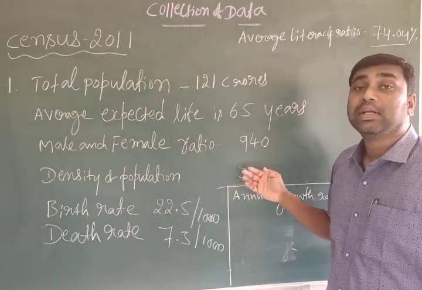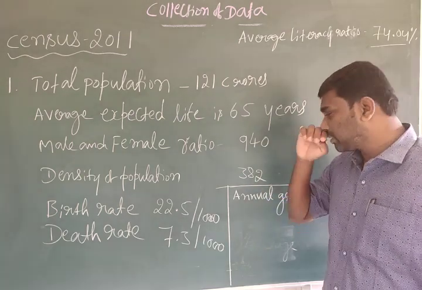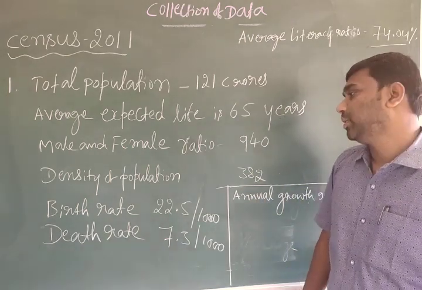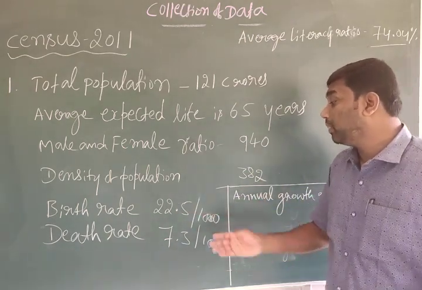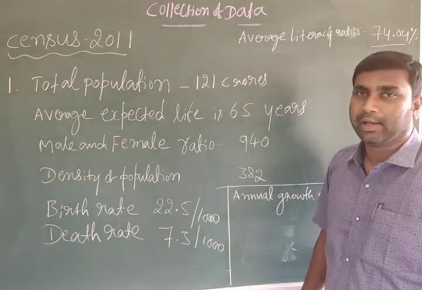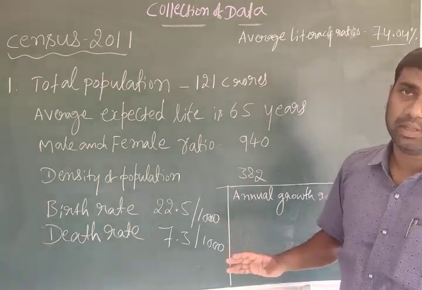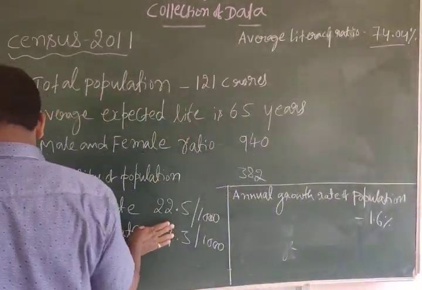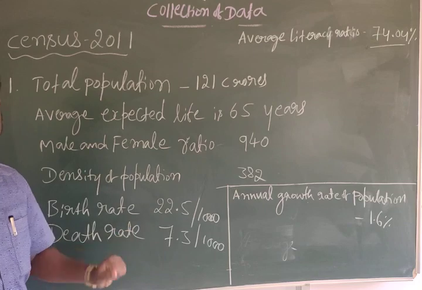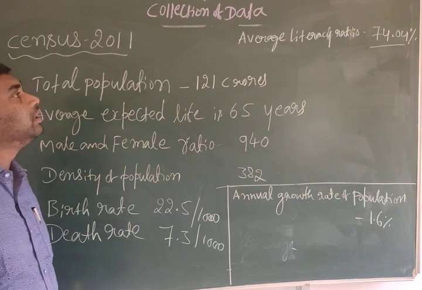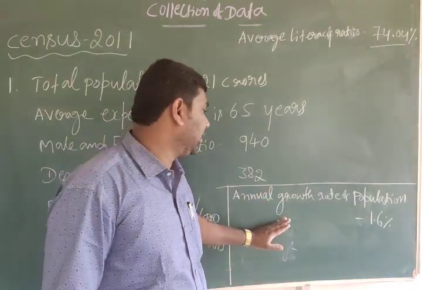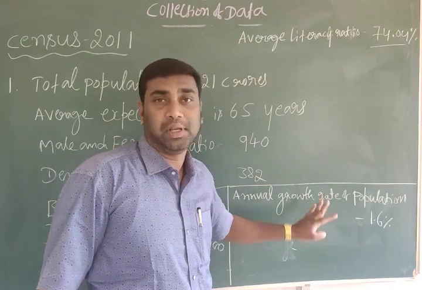Then birth rate per thousand is 22.5. Death rate per thousand is 7.3. Annual growth rate of population is 1.6%.